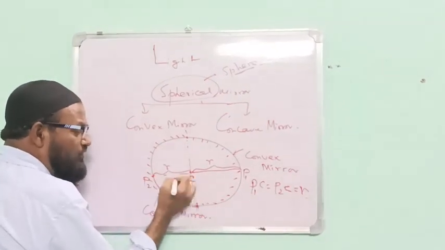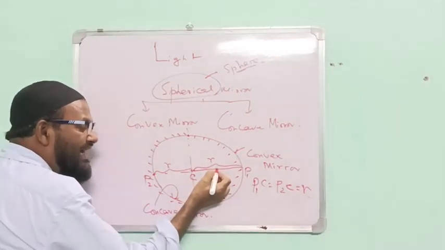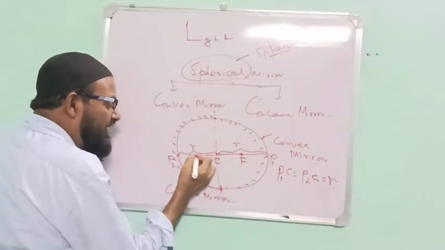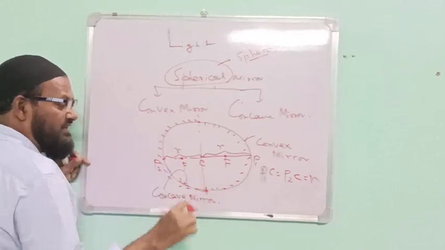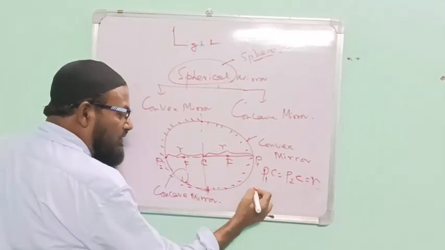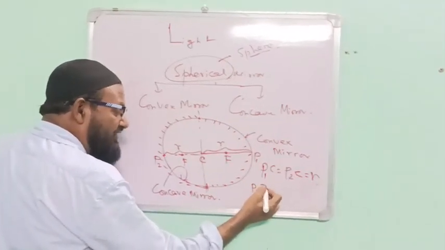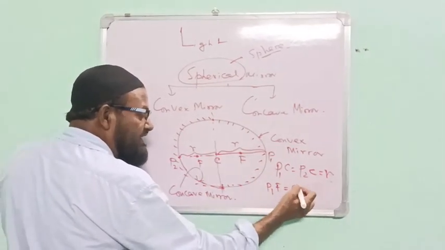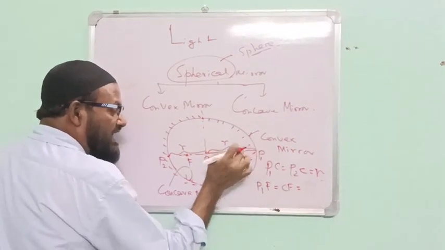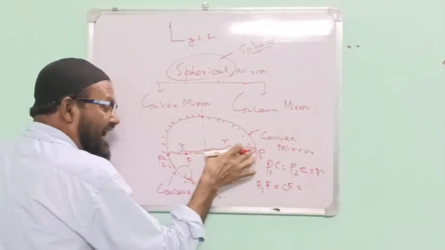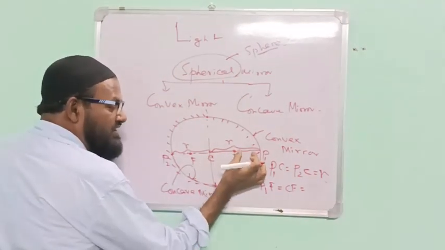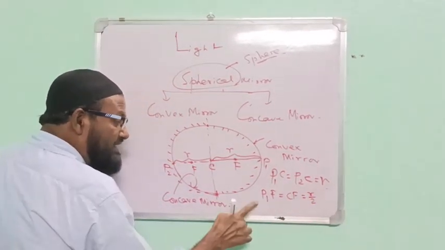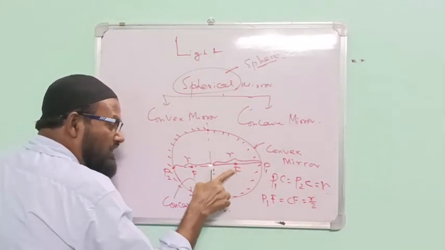P1C or P2C in the middle. There is a point, that point is capital A. Exactly in this case, P1F equal to FC or CF. Therefore, since it is exactly the same, the total is R, and this portion and this portion act as R by 2. This P1A from the pole, this is the focus.